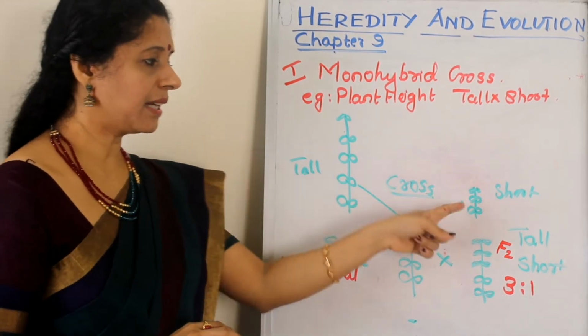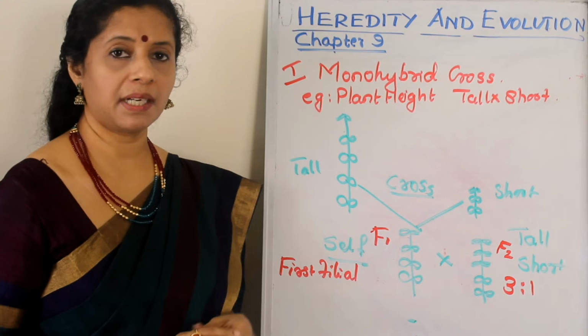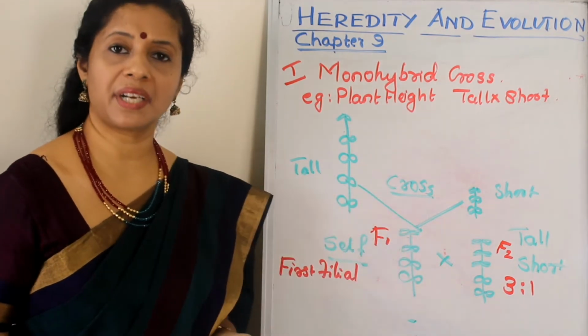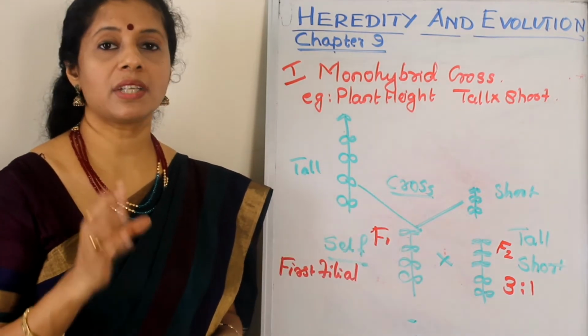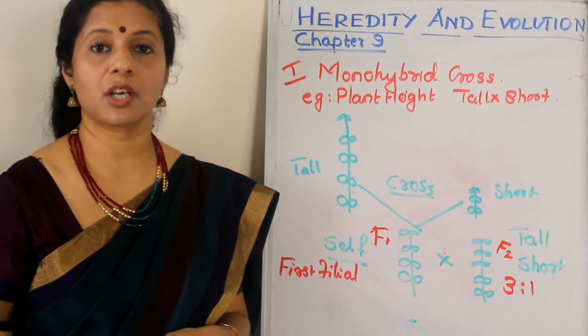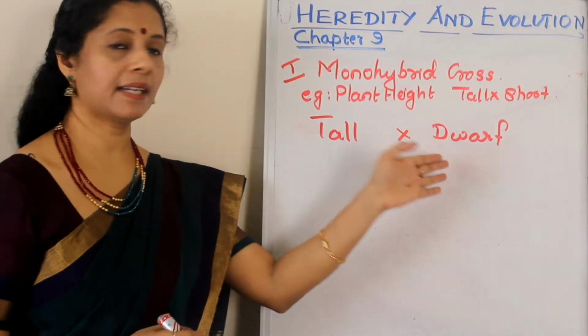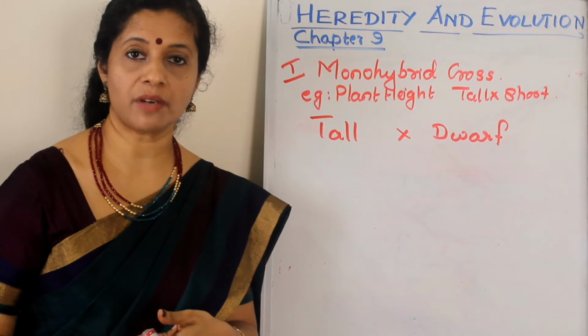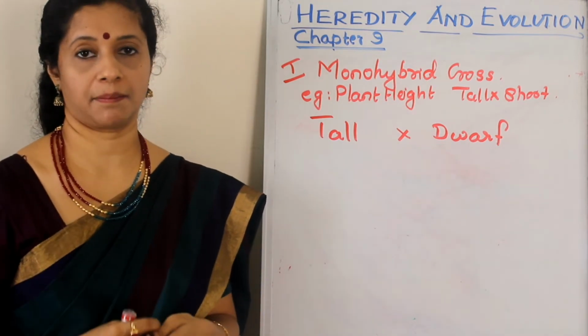Now, can we represent a cross? This is called a cross. But can we represent a cross always by drawing a diagram? It's difficult. So there is a systematic way of representing a cross. Let us see. While writing a cross, we need to understand the concepts of phenotype and genotype.